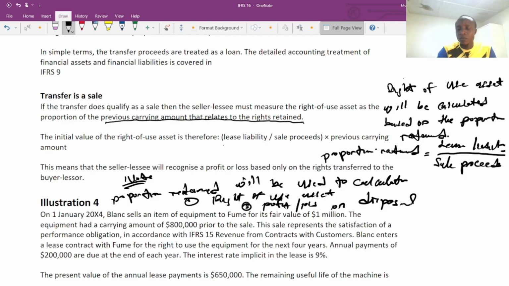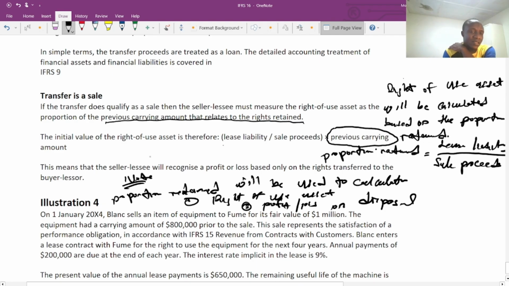Very simple. So now, the initial value of the right of use asset is therefore the lease liability divided by the sales proceeds multiplied by the previous carrying value. This is how we're going to apply the proportion retained. We are going to multiply it against the previous carrying value of the asset. Because initially, the carrying value of the asset is what's stated in your financial statement, not the new value.